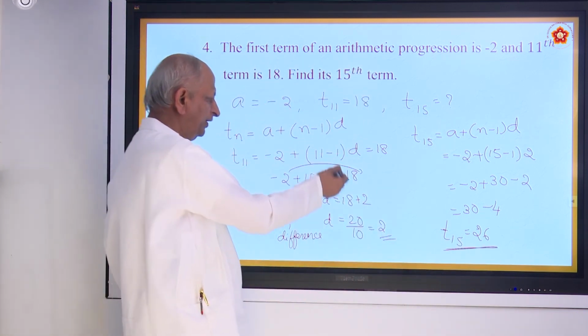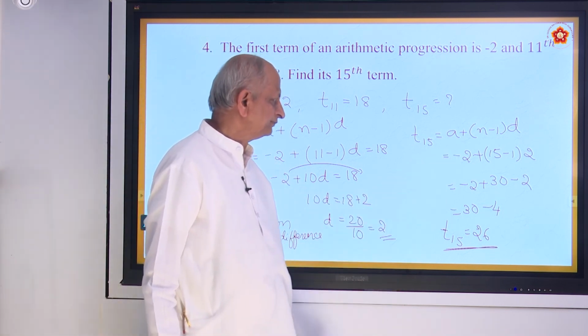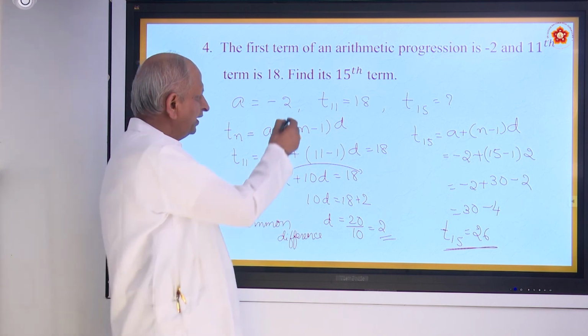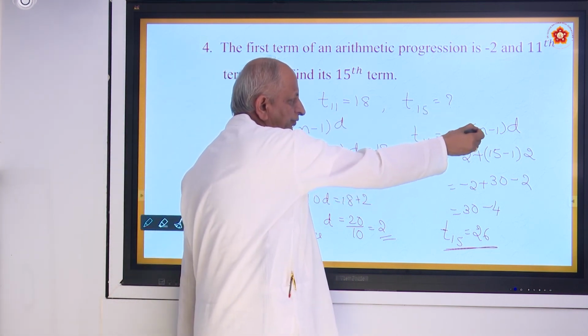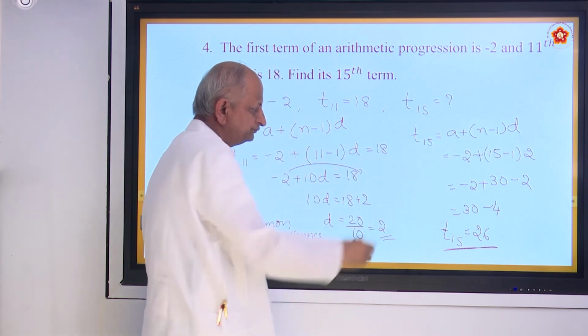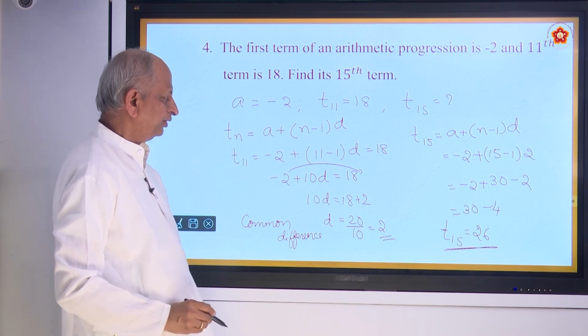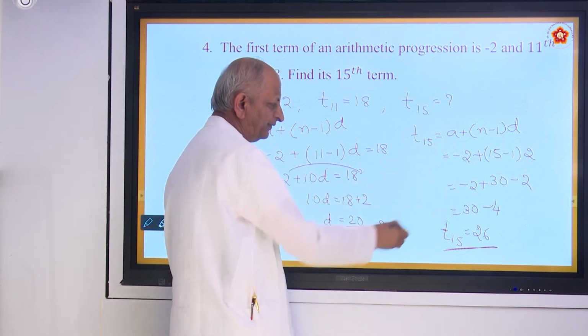So first you must find the common difference. Use this common difference here. So A is going to be minus 2 plus, that is the 15th term. So n is equal to 15, into D, which you found out here. Just substitute and you get the answer. So minus 2 plus 30 is 28, 28 minus 2 is 26.